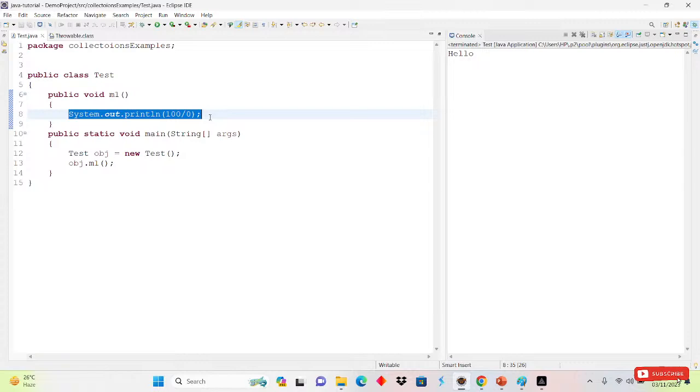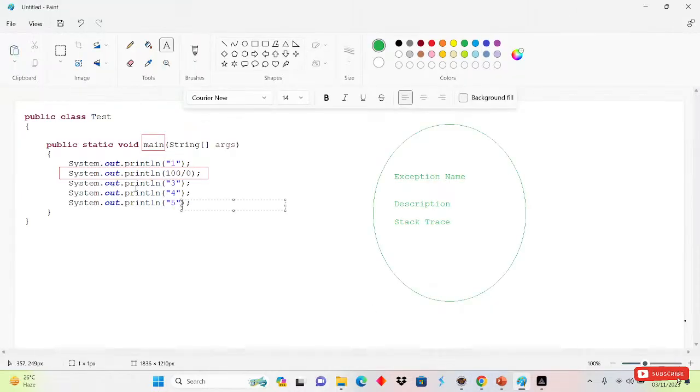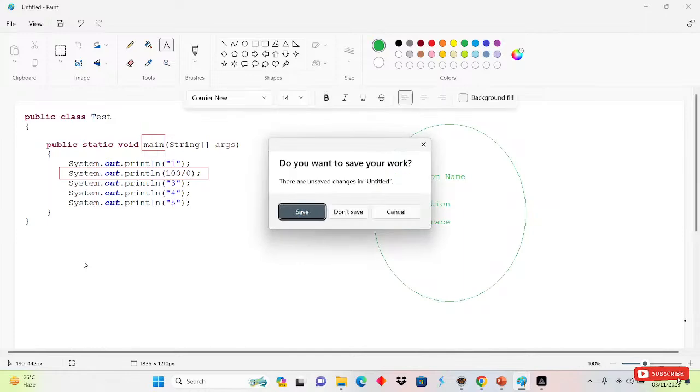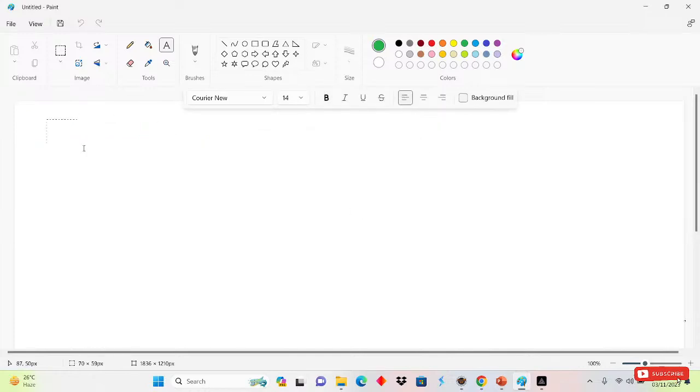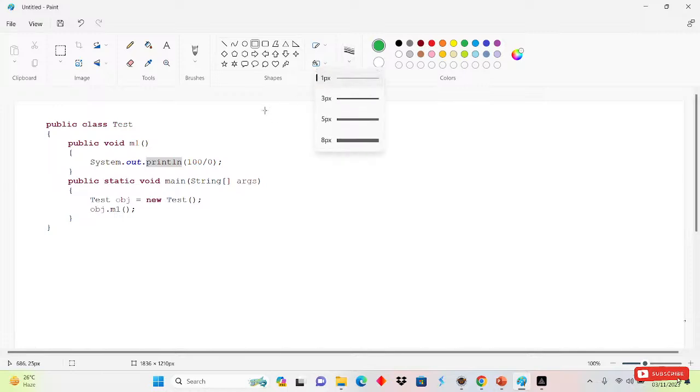Okay, in this case, what will happen? I will tell you. Simply copy this code and go to the editor. Here I am pasting my code. JVM will come first to the main method. Here is the main method.